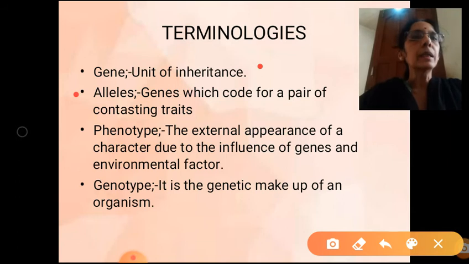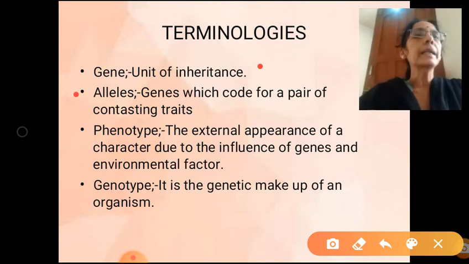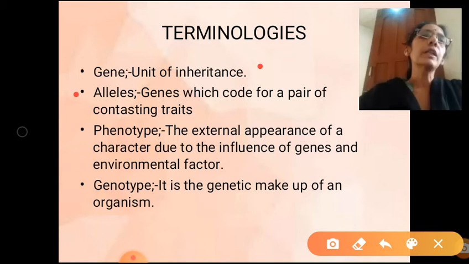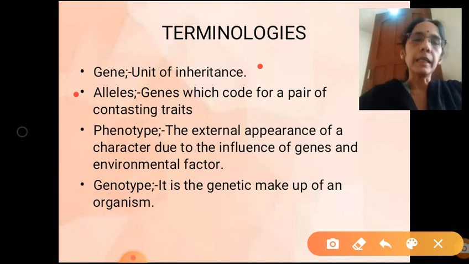Character is the other term for trait. So which trait have we taken? Height. Height is a character or a trait. How many alternative forms are there? One is tall, the other one is dwarf. So the genes which code for a pair of contrasting traits are called alleles.